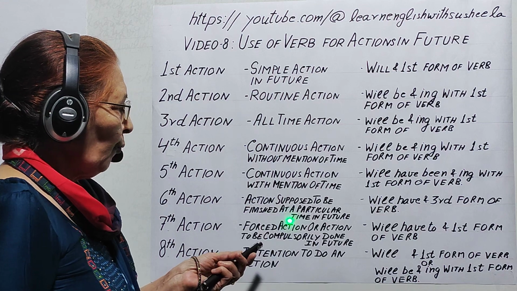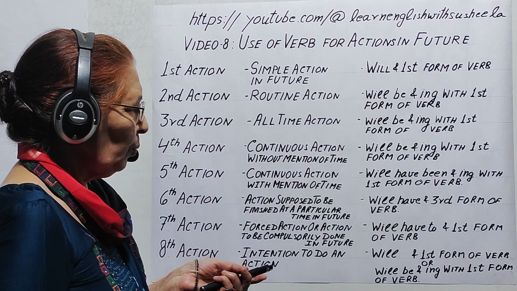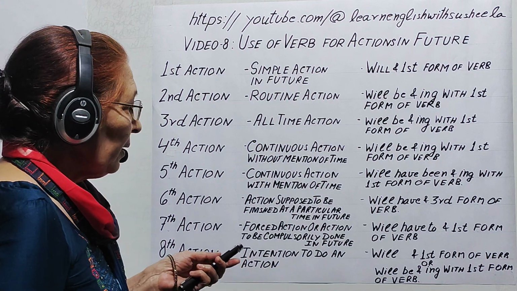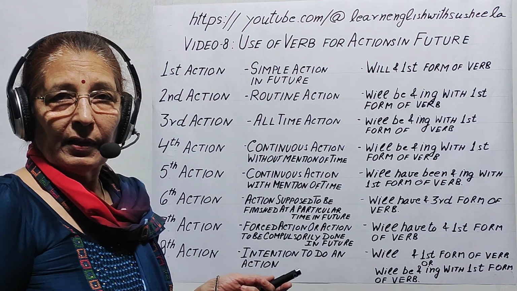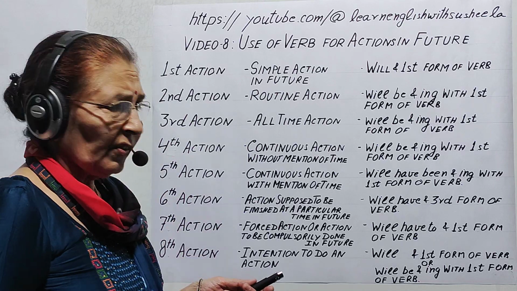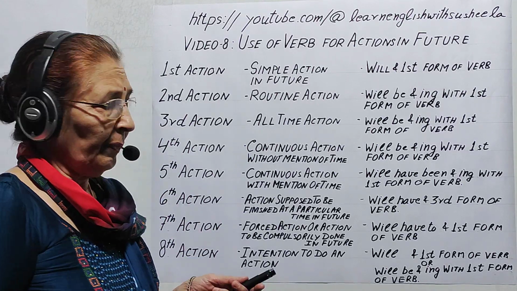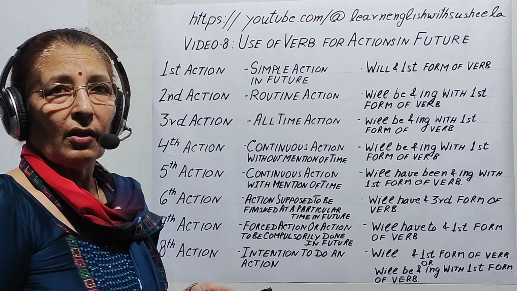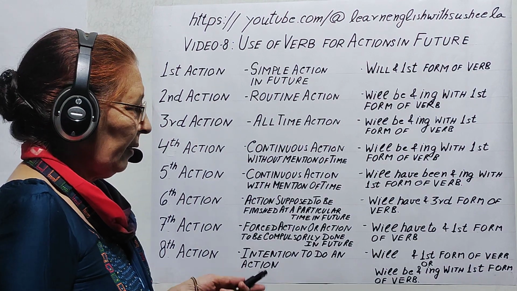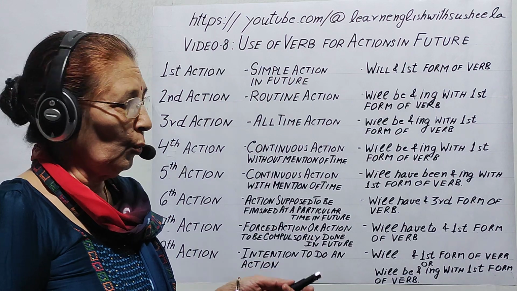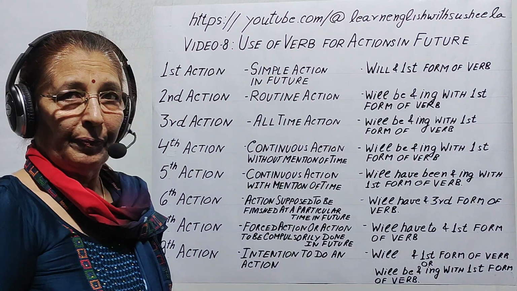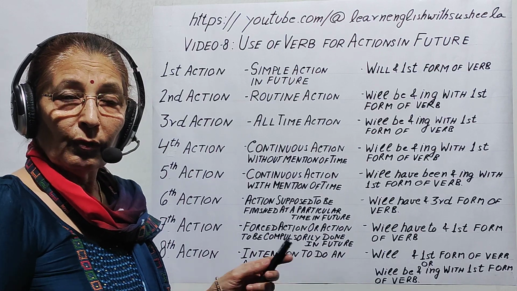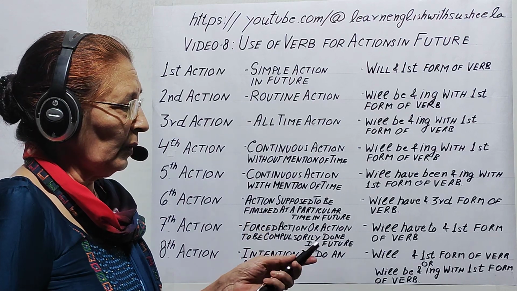Seventh action, forced action or action to be compulsorily done in future. So here forced means some force is there or some compulsion is there by some external authority or circumstances or self-planning. And here we use will have to and first form of verb. Now here again we use will have to, not will has to. Has is never used with will.